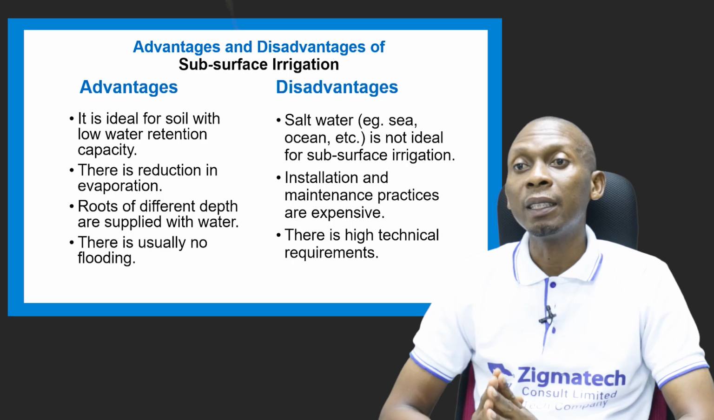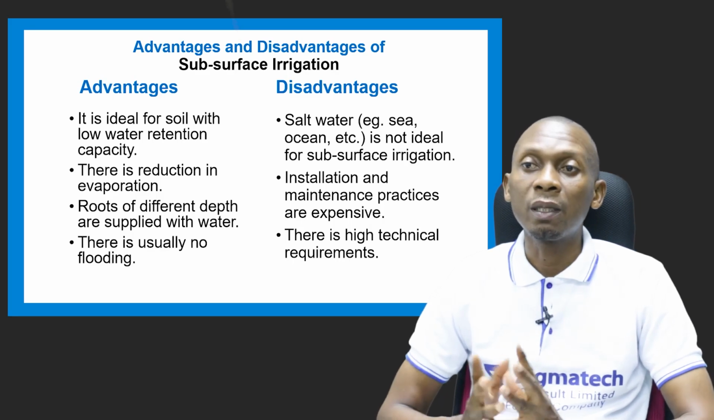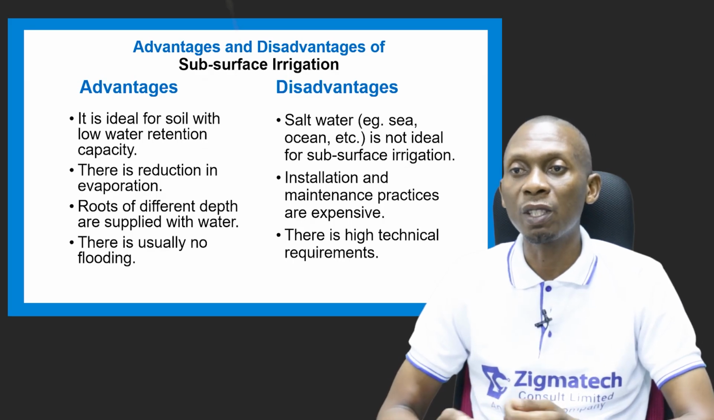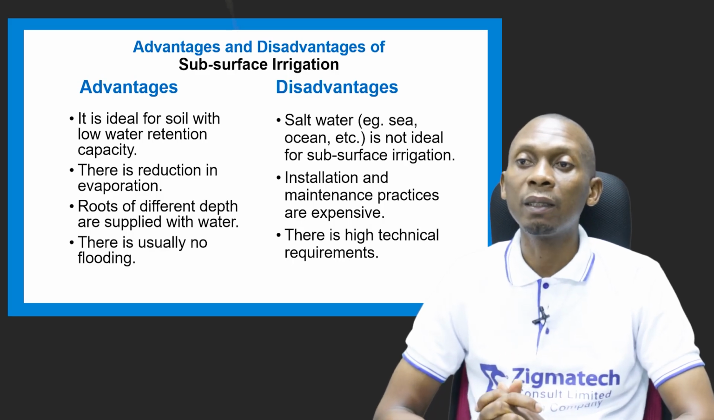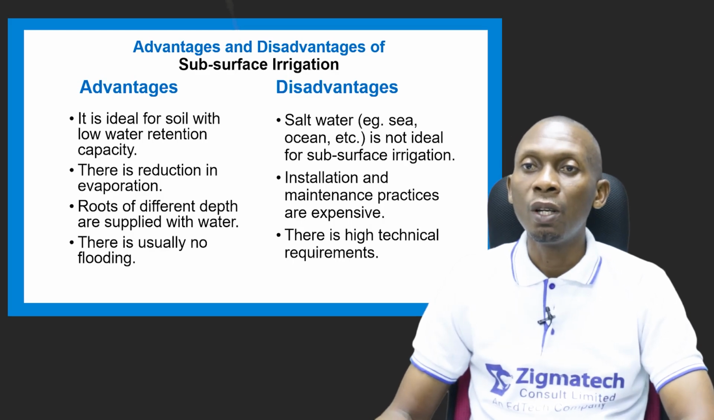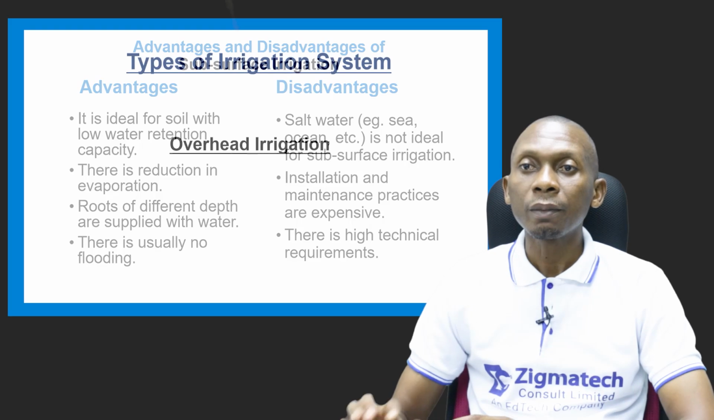But for the disadvantages, we have salt water, which is from the sea and ocean. It's not ideal for subsurface irrigation because, of course, it would cause some corrosive effect on the materials. Then installation and maintenance practices are expensive, and it also requires high technical knowledge.